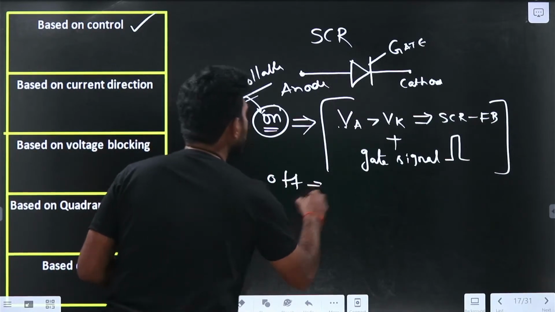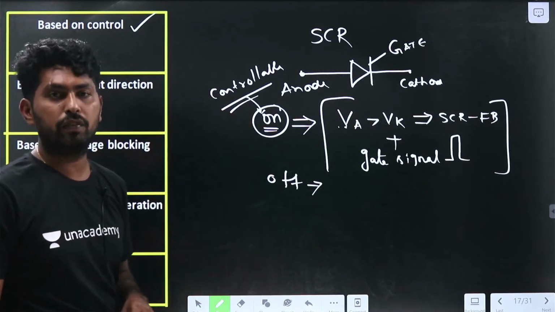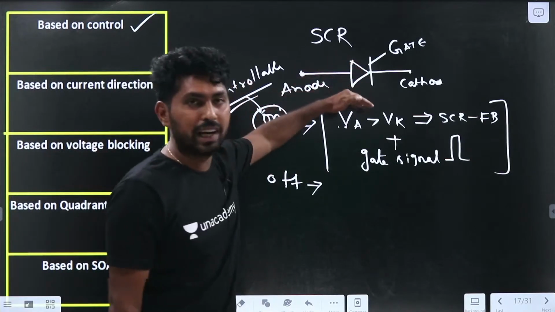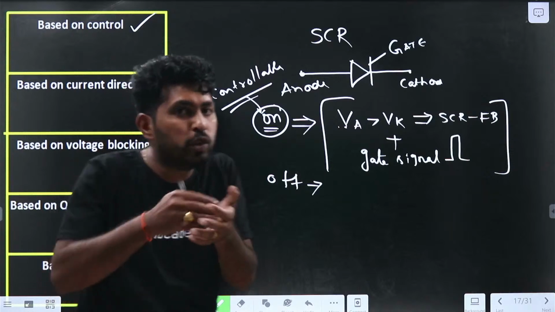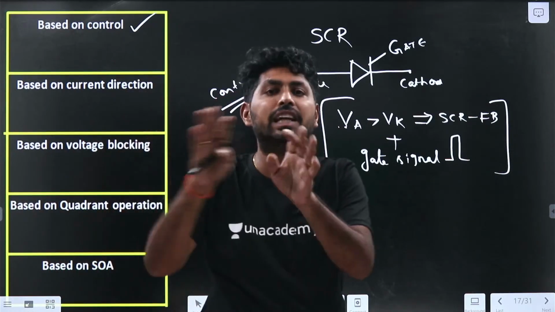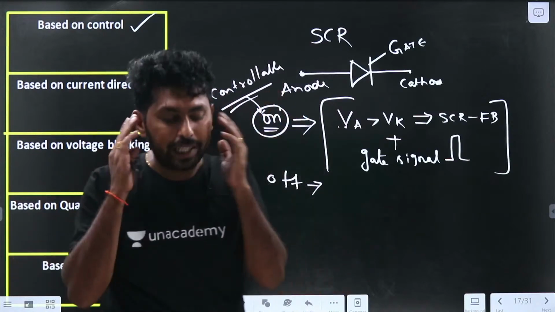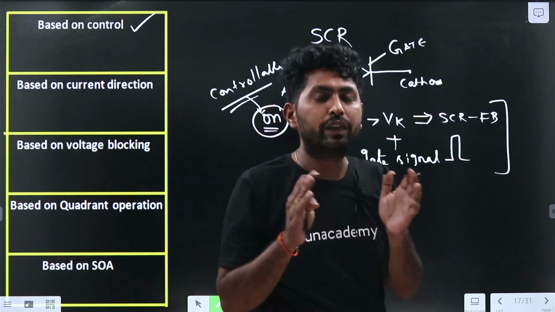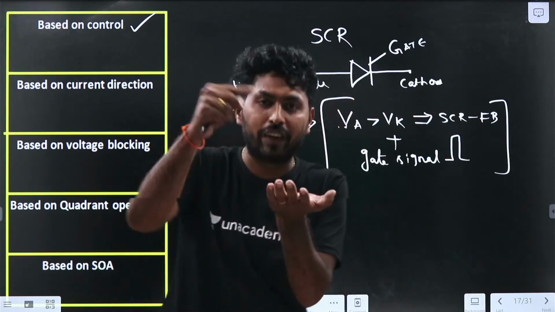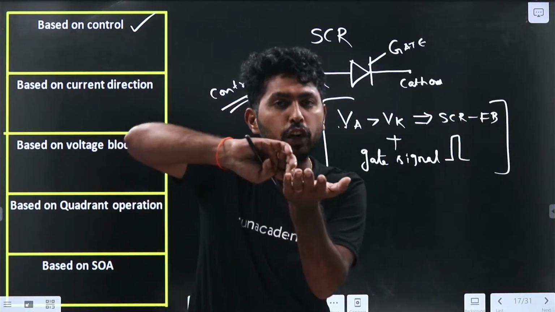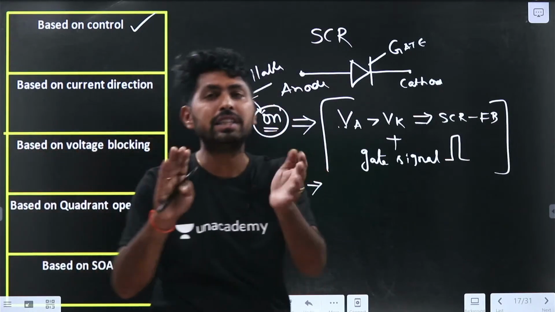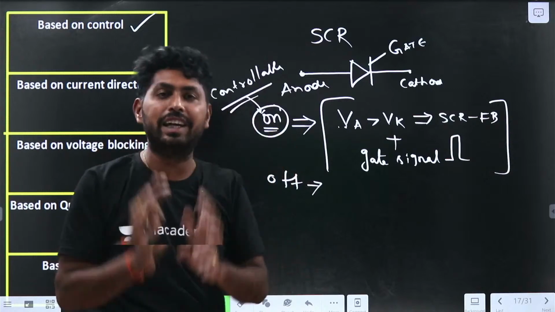So what happens during the turn off? To turn off the SCR, even if you remove the gate signal, the device will not turn off. In SCR we need to remember that to turn on the SCR, the gate signal is required. But to turn off the SCR, even though we have removed the gate signal, the device is still in the conduction state.